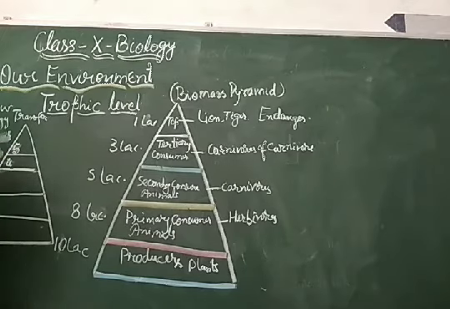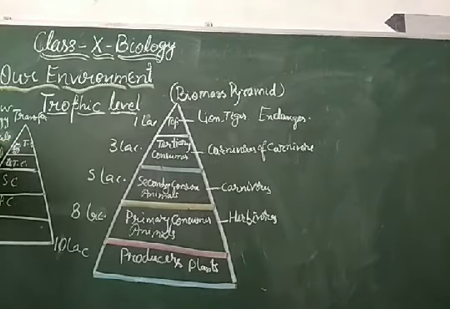It will be represented as only 1 joule at the top, and 10 joule at the level below. So my dear students, these are the producer, primary consumer, secondary consumer, tertiary consumer and top consumer.